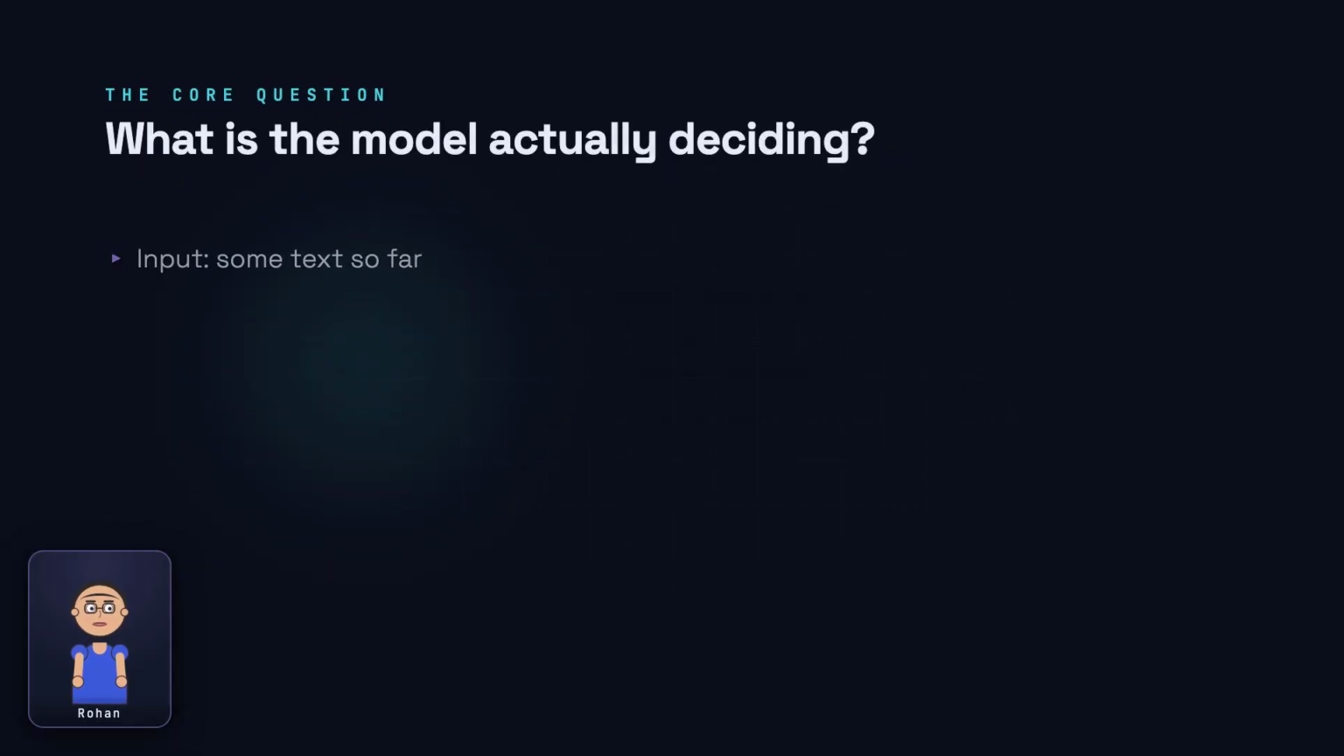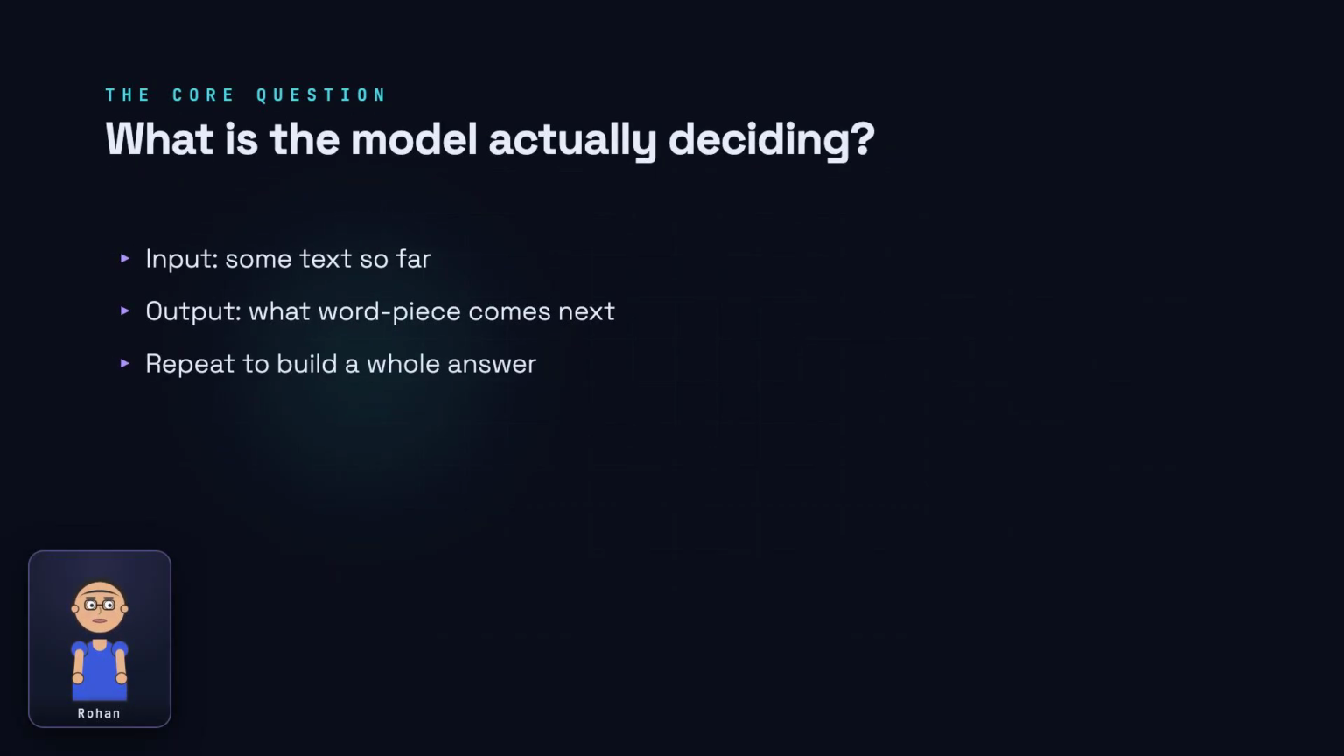Here is the whole job. You give the model the text so far, and it decides what comes next. Not the whole sentence, not the whole answer, just the very next chunk. Everything else you see is that single decision, made again and again.